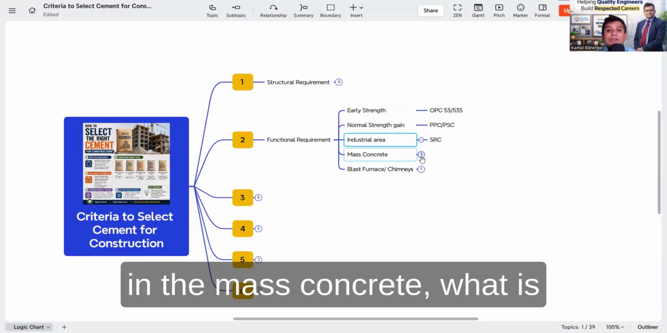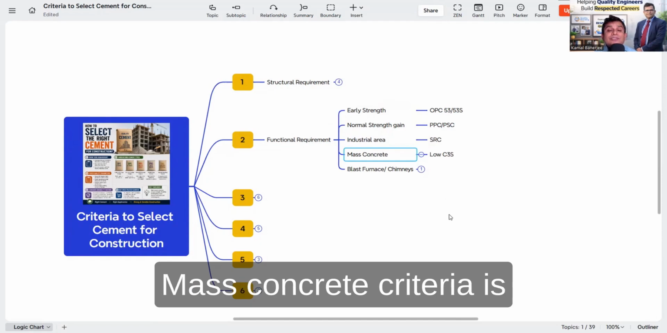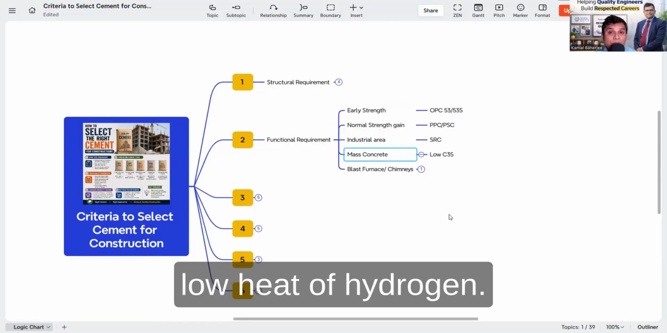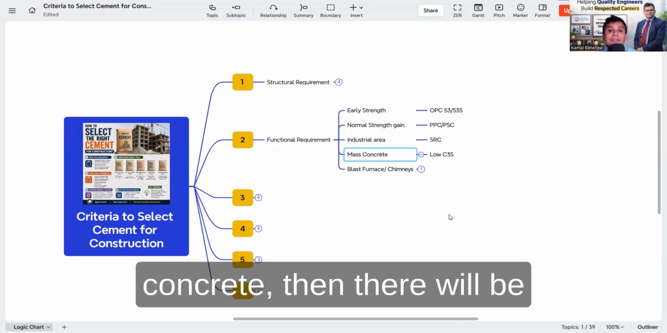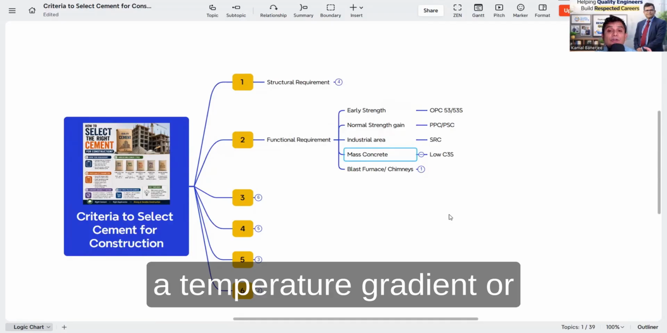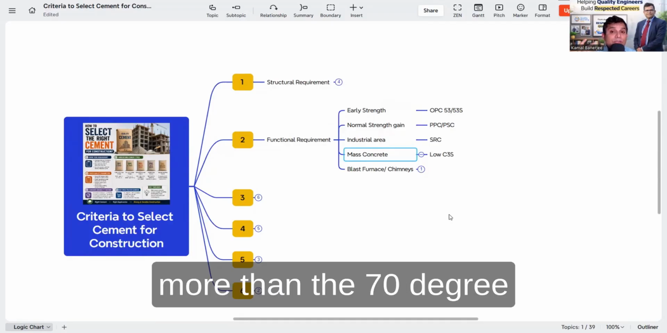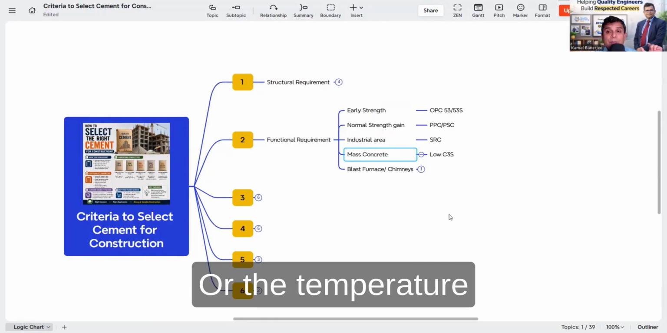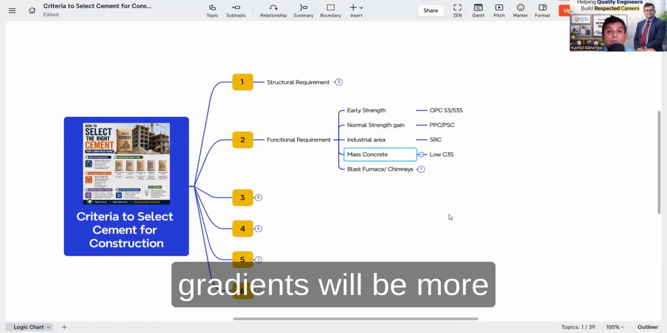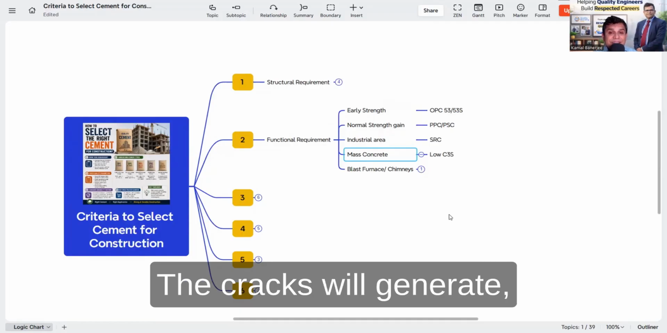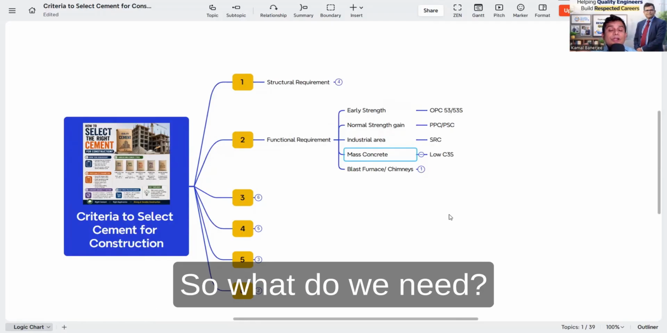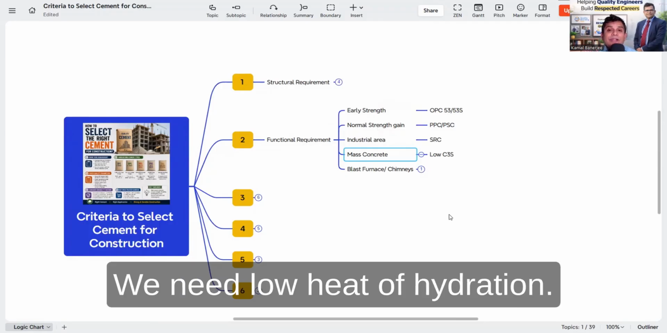In the mass concrete, what is the mass concrete criteria? The mass concrete criteria is that it should be low heat of hydration. Why? If the heat of hydration is more in the mass concrete, then there will be a temperature gradient, or the core temperature will be more than 70 degrees centigrade, or the temperature difference will be more than 20 degrees centigrade. So what will happen? Cracks will generate, that is the thermal crack. So what do we need? We need low heat of hydration.